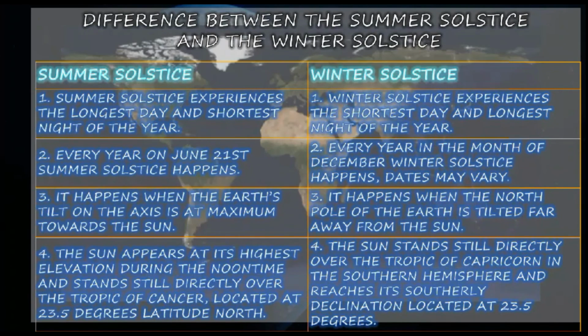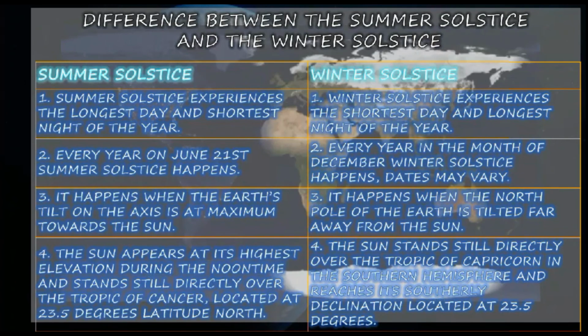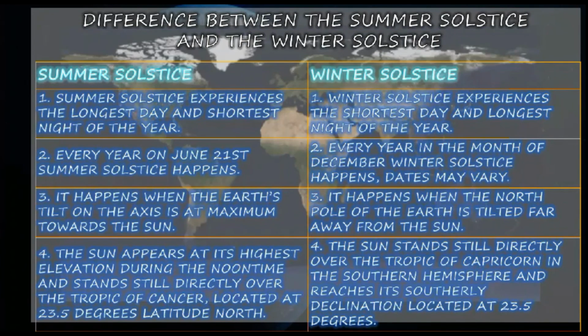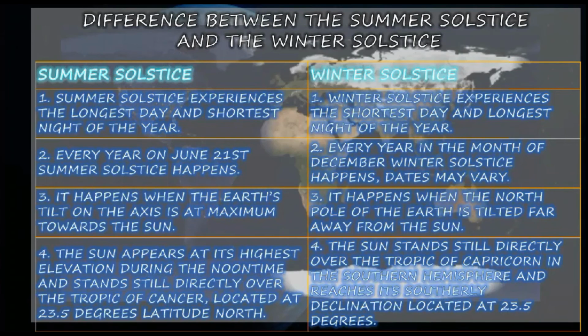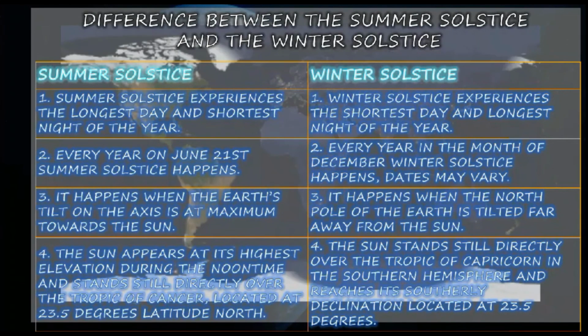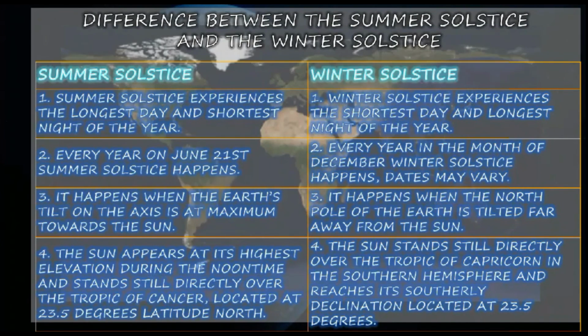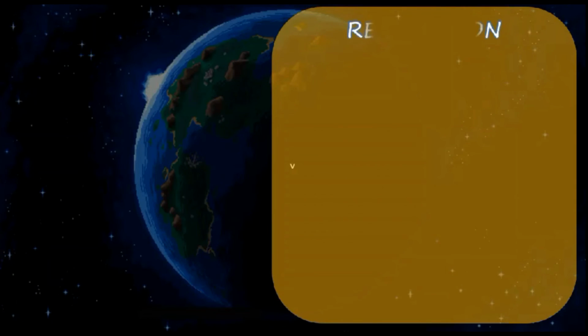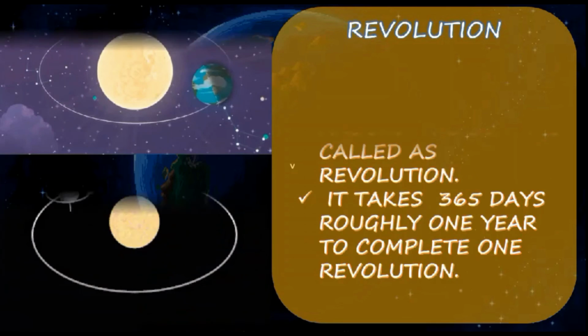In the summer solstice the Sun appears at its highest elevation at noon and stands directly over the Tropic of Cancer, located at 23.5 degrees north latitude. In the winter solstice, the Sun stands directly over the Tropic of Capricorn and reaches its southern declination, located at 23.5 degrees.